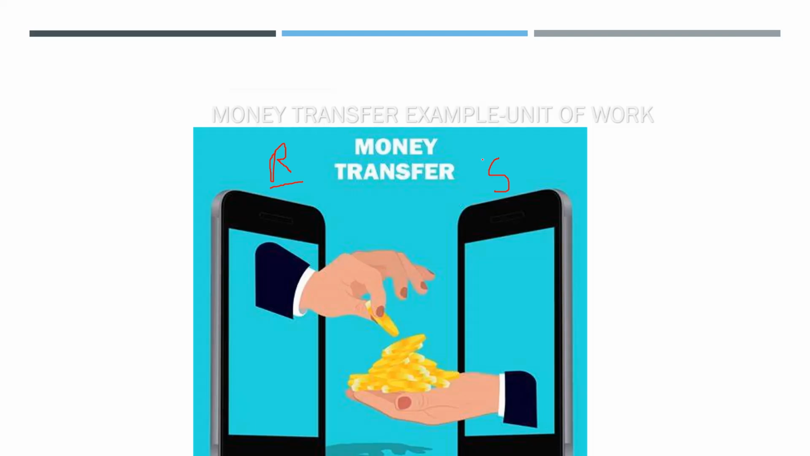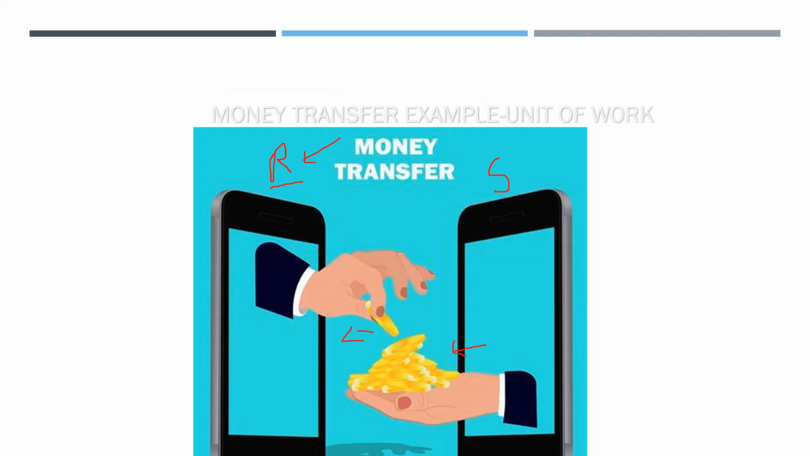That money is to be credited at the receiving transaction end. It is the receiver who is receiving the money, and the money should be credited in his account. Money is debited, and money is credited at the receiving end.